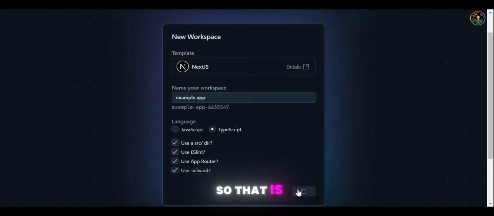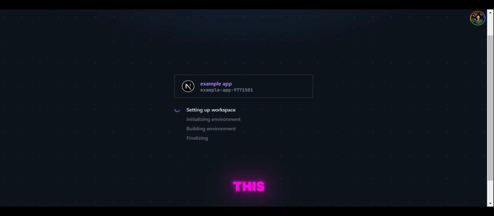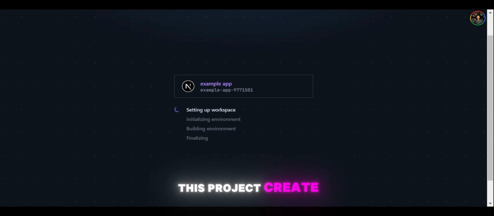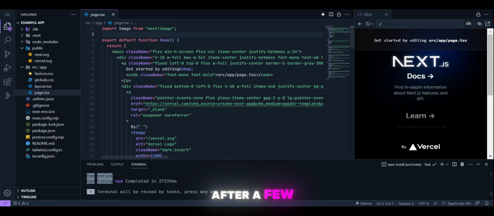After selecting these, you just click create project. After a few minutes, this window will appear on your screen after creating the project.